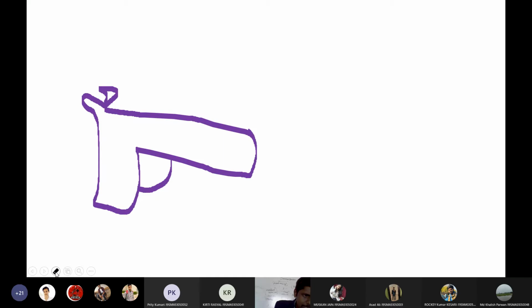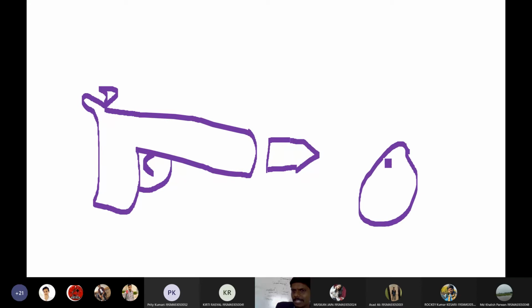That's why I need a blackboard. This gun will have bullets. It will release a bullet. The gun is releasing a bullet. So this is a pathogen. Let me draw a pathogen here. So this is a bacteria.